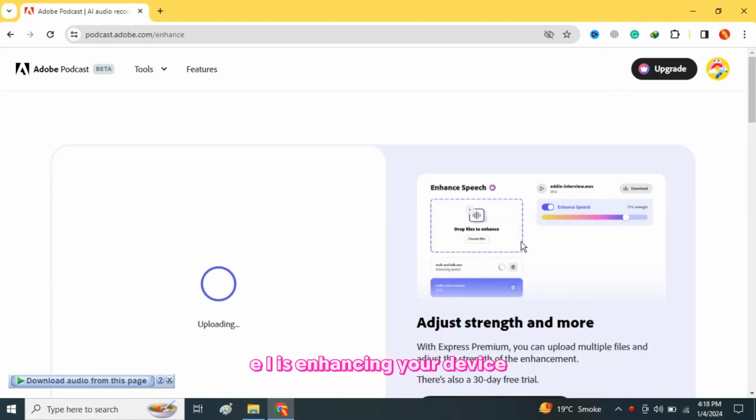AI is enhancing your voice. This will take few minutes, maybe 4 to 5 minutes. Just wait for it.